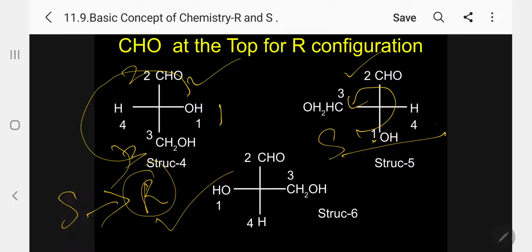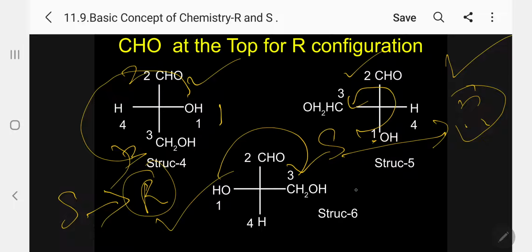So, fourth priority horizontal, R is real. Let me come back here: 1, 2, 3 clockwise, R, vertical, so this is correct. So all three are again the R configuration when CHO is above. So now six configurations are possible.